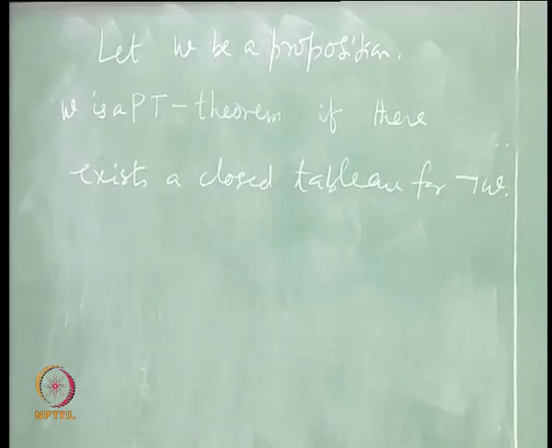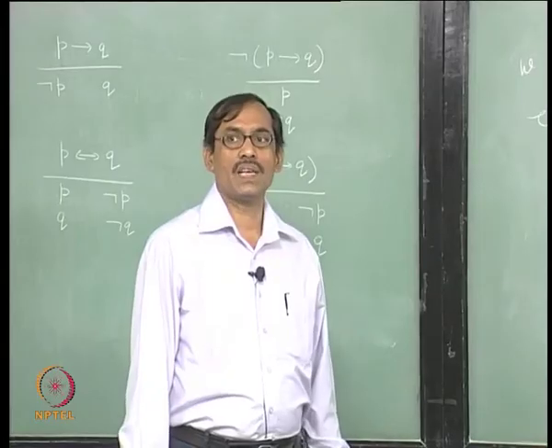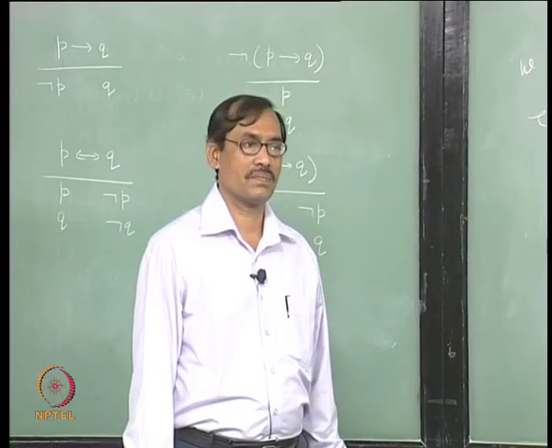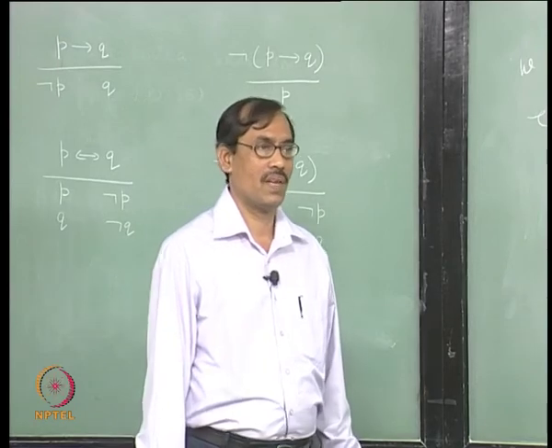Okay. You start with not W, then expand it, find that tabula closes. See, a tabula may not be unique, it depends on which order you are using the rules, it can become very different. Okay. So, all that you need is there exists a closed tabula, fine.